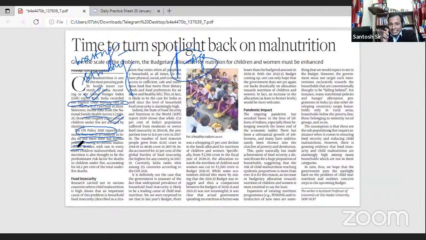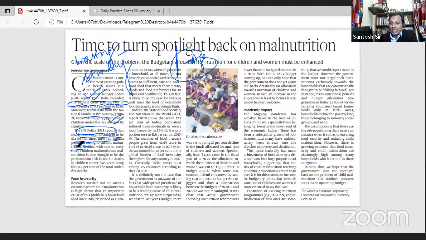Human potential means, as a child grows into an adult, you get a lot of opportunities in life. But if you are suffering from malnourishment, you will not be able to achieve your full potential. That is what this article is talking about.